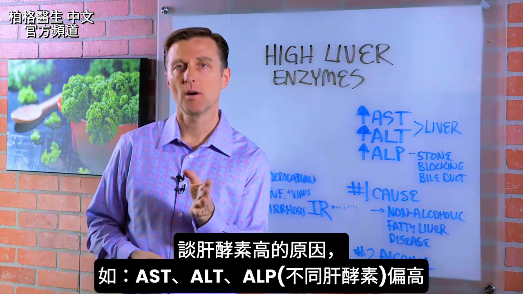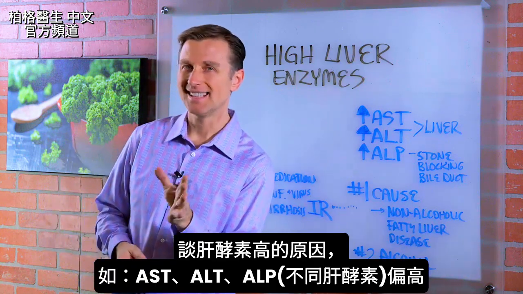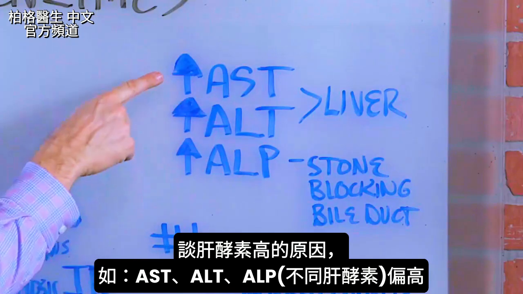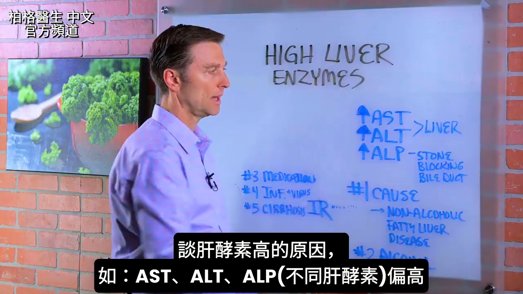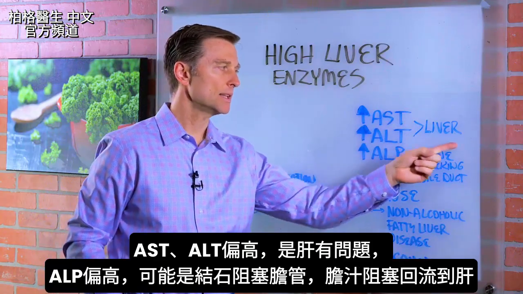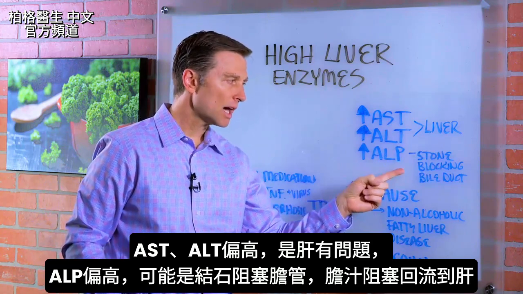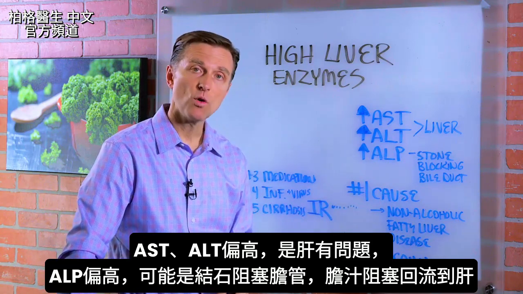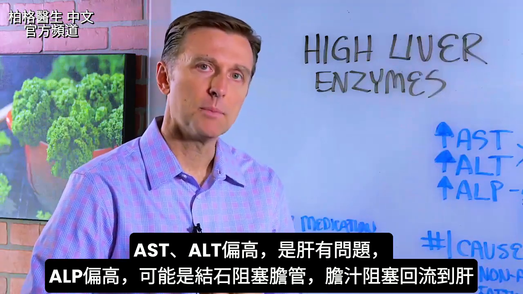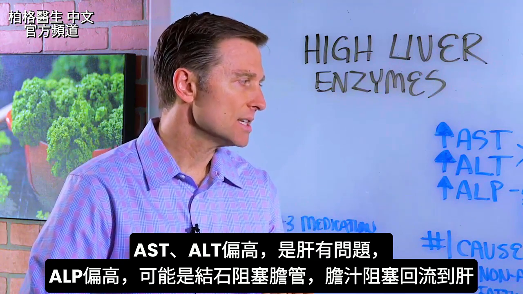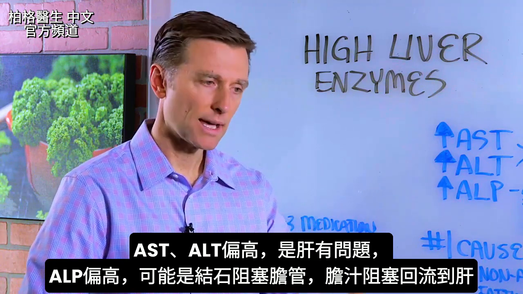All right, so I wanted to talk about what causes high liver enzymes, okay? You would have high AST, ALT, or ALP, okay? So if these two are high, it's mainly in the liver. If this one is high, chances are you could have a stone that's blocking the little bile duct, and you're having the bile backing up. So it's a kind of congested bile situation backing up to the liver.